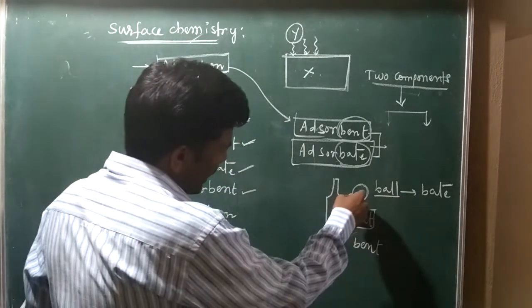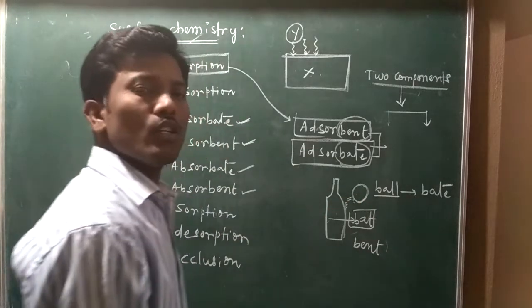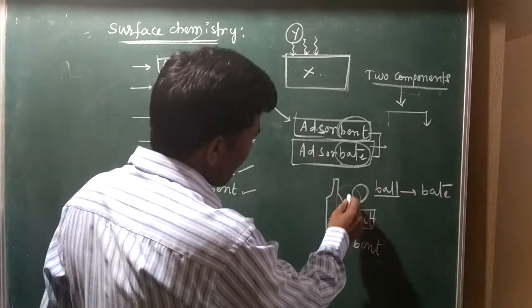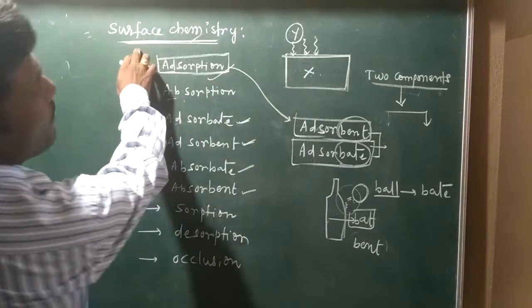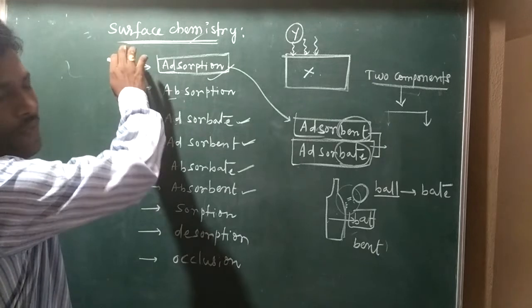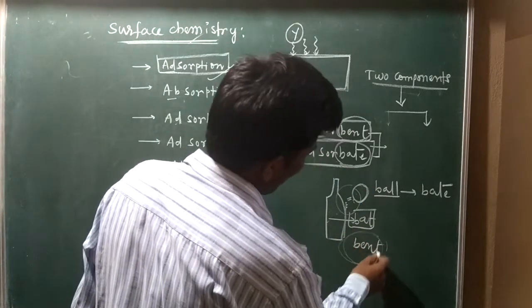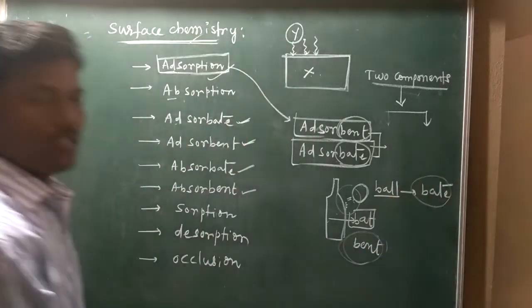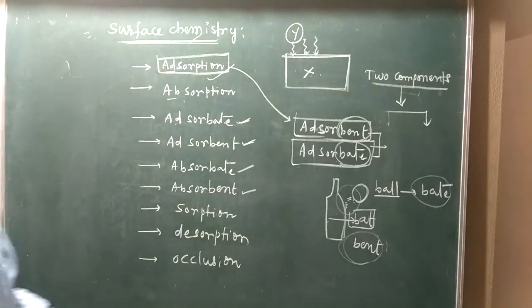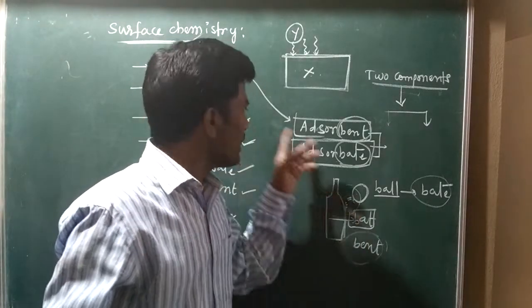In these two there is an interaction. That interaction is called adsorption in chemistry language, surface chemistry. The bent is the fixed part, my bat, and the bait is my ball. So according to this example, we can easily define these two terms.